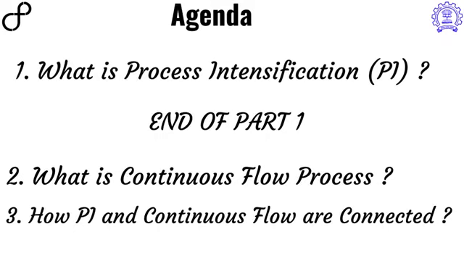With this, we come to the end of part 1 of this series, where we have learned what is process intensification, how it is related to the rate of the reaction, and what is the role of technology in deciding how fast one can do the reaction or how intensified a process can be. It all depends on the technology which is available to you. In the second part, we will discuss what a continuous flow process is and why it provides an opportunity for process intensification.